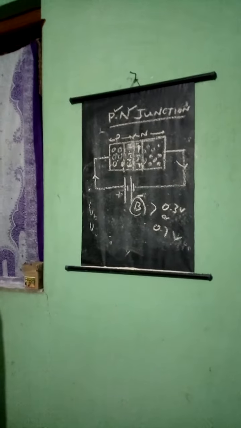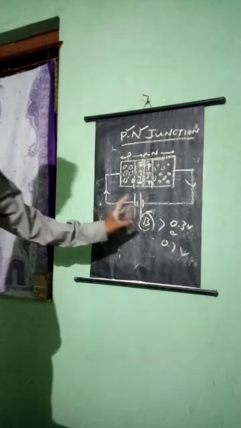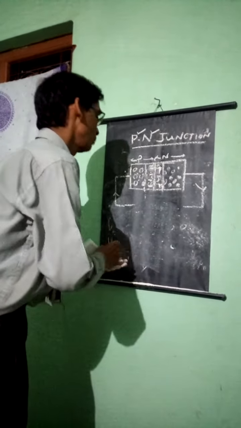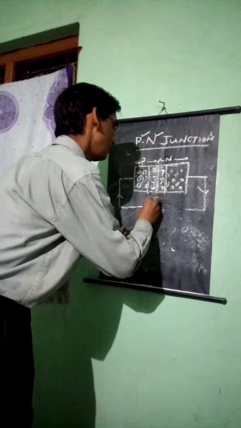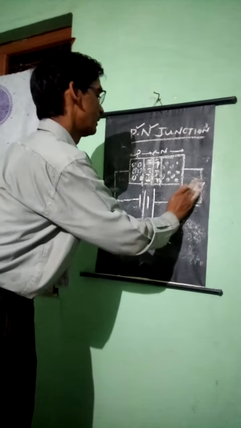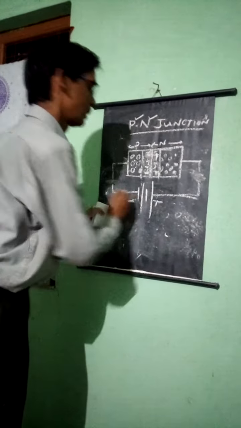The potential barrier will decrease and the depletion region width will also decrease, and the junction offers very low resistance, so current can flow easily. But suppose you connect it the other way: negative connected to the P side and positive connected to the N side, so the direction is changed.